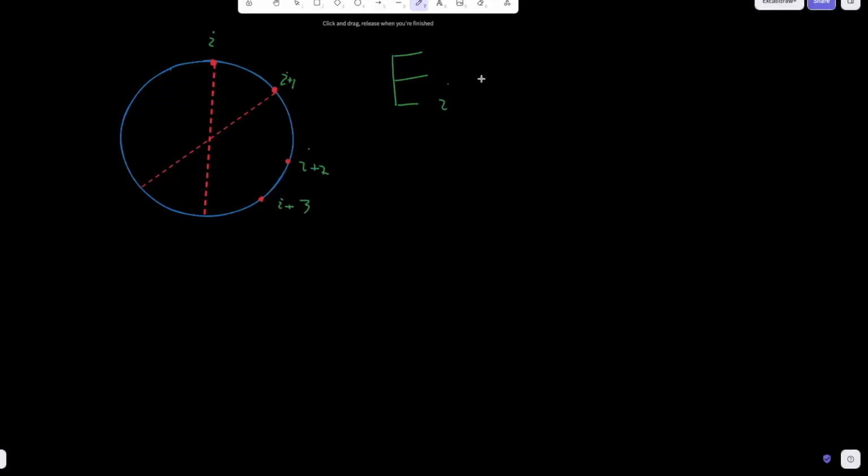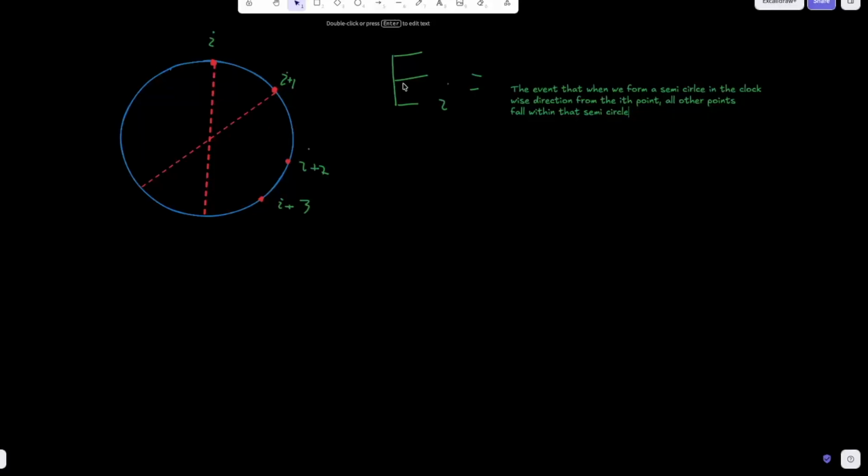Okay, so event I is going to be the event that when we form a semicircle in the clockwise direction from the ith point, all other points fall within that semicircle. Okay?